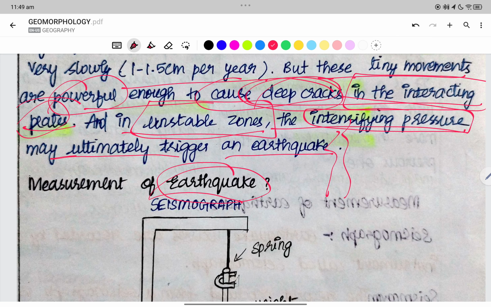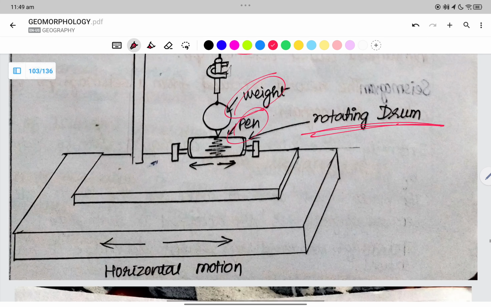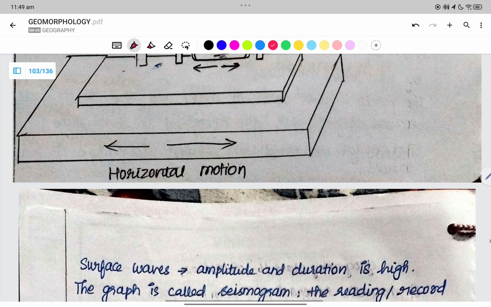The earthquake is measured through a seismograph. To know the magnitude of the earthquake, we go for the Richter scale. To know the intensity of the earthquake, the amount of damage felt, we go for the Mercalli scale. The seismograph has a spring weight, a pin and a rotating drum in horizontal motion.